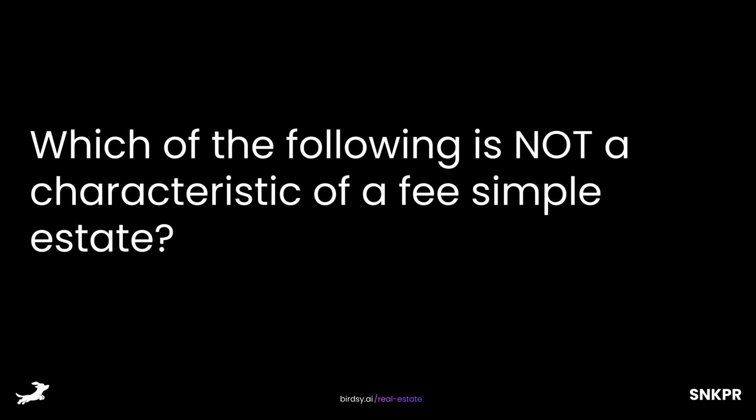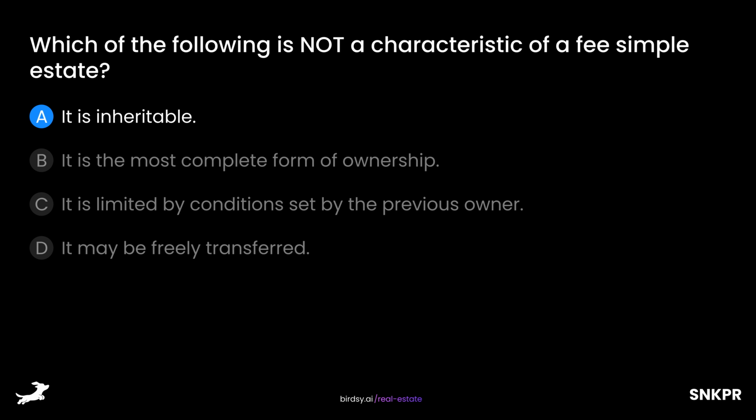Which of the following is not a characteristic of a fee simple estate? Is it A, it is inheritable, B, it is the most complete form of ownership, C, it is limited by conditions set by the previous owner, or D, it may be freely transferred? The answer is C, it is limited by conditions set by the previous owner.